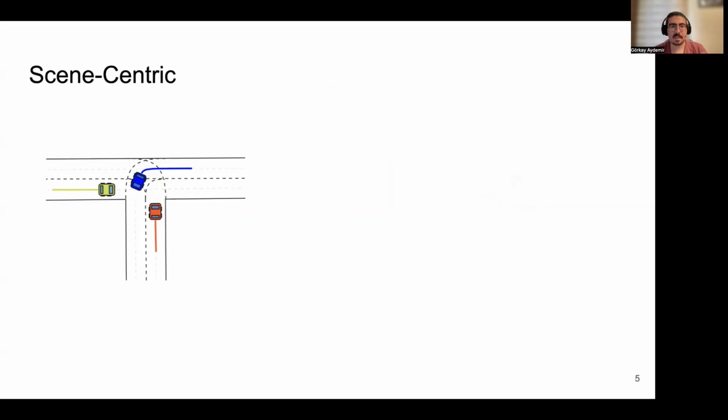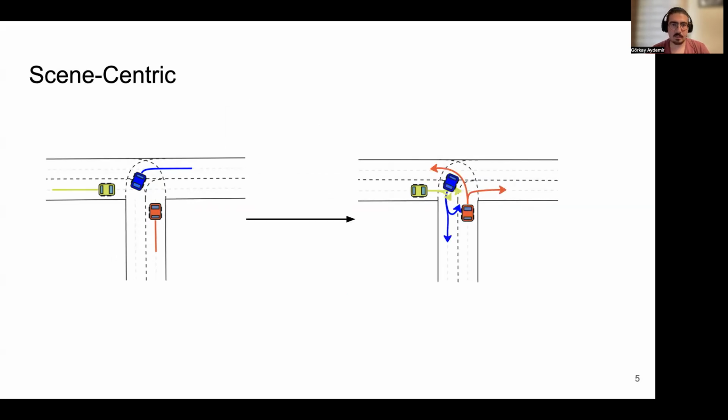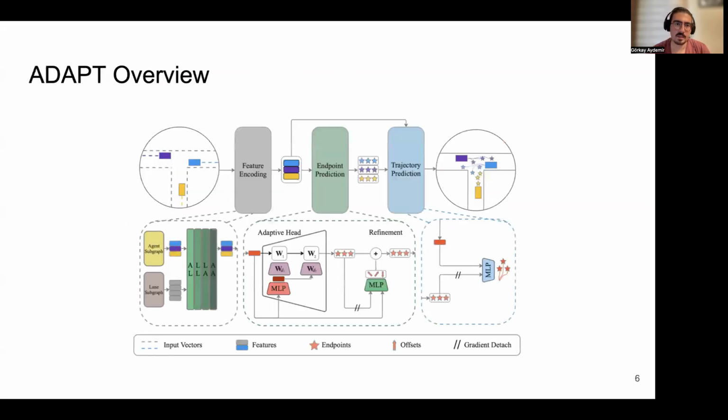On the other hand, in scene-centric approach, all agents are represented in a common global reference frame. This reference frame is more efficient for multi-agent prediction. However, we sacrifice pose invariance. We follow a scene-centric approach for efficiency and propose an adaptation strategy to account for the lack of pose invariance.